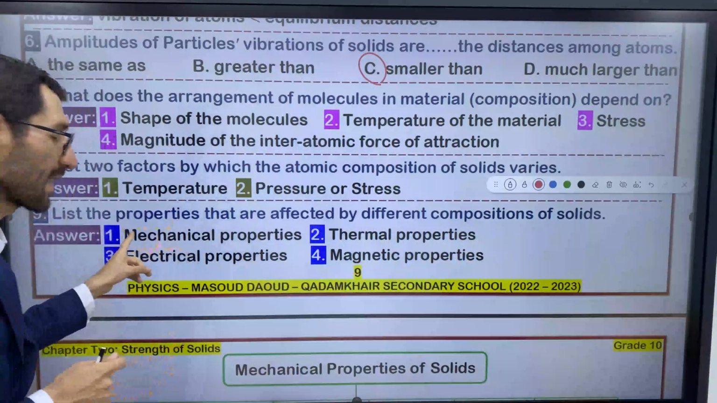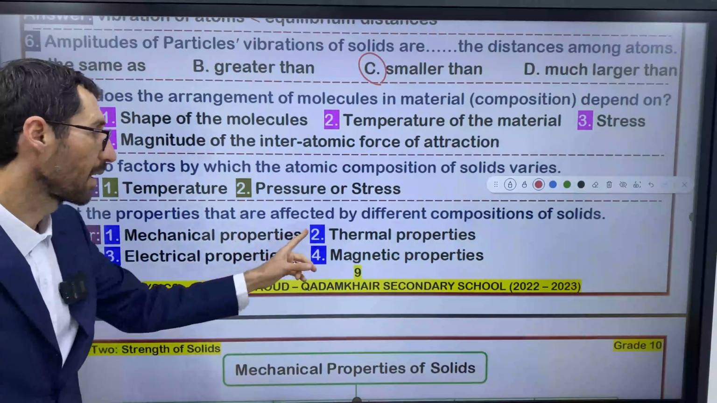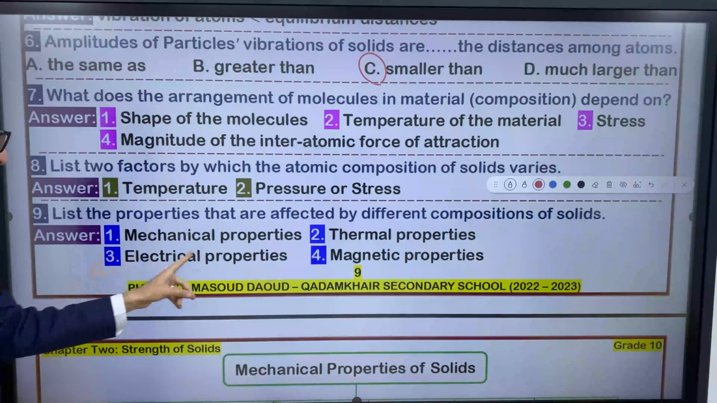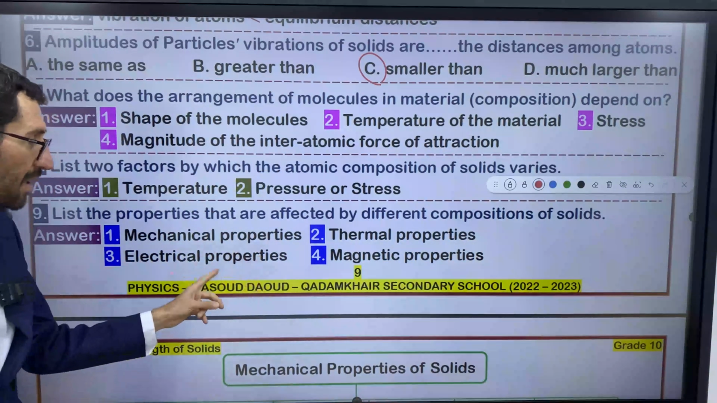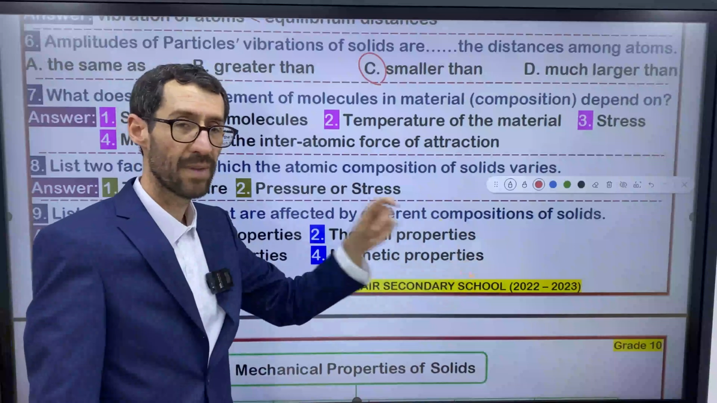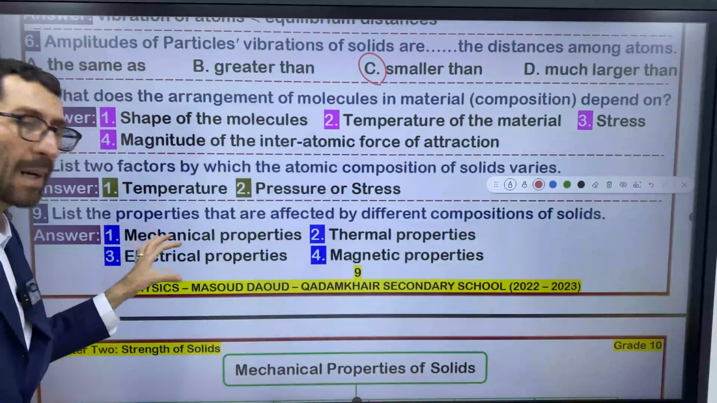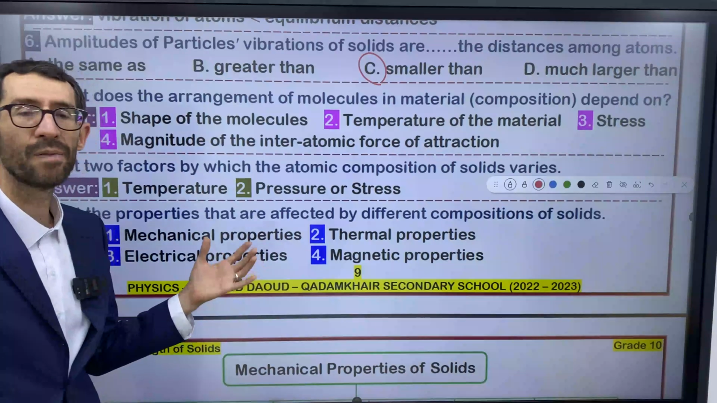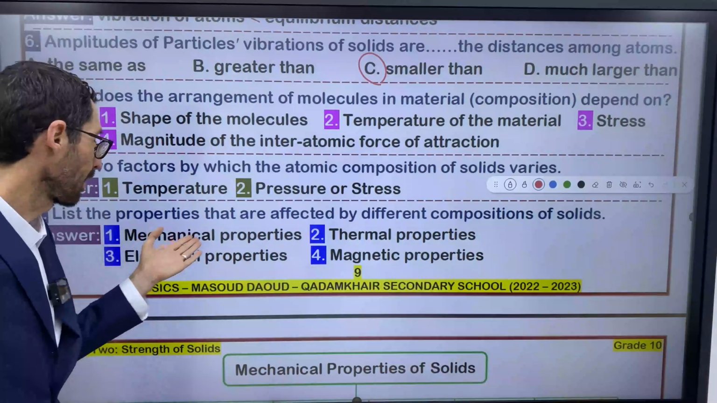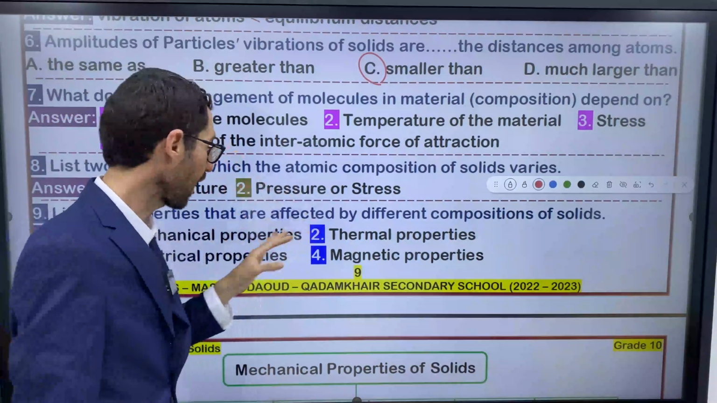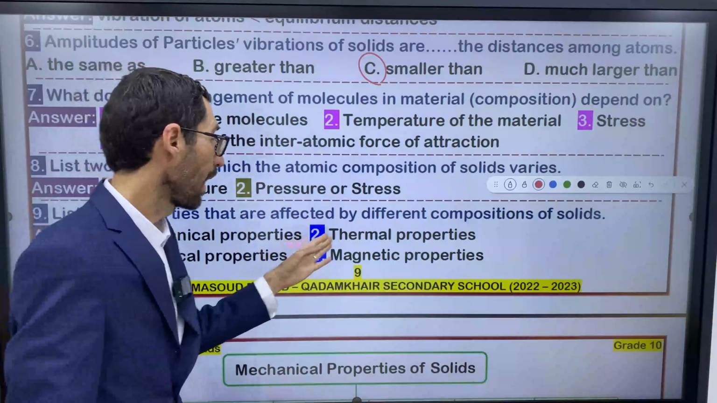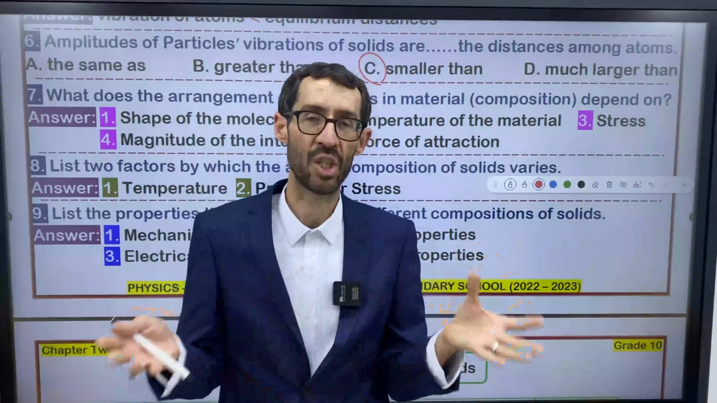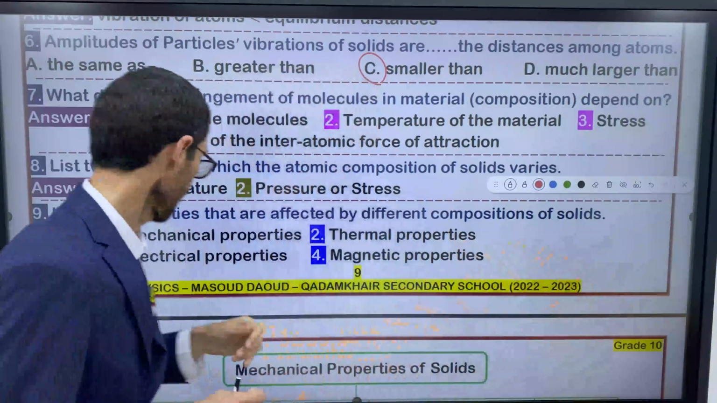Like what? Like, for example, mechanical properties, thermal properties, electrical properties, right? Magnetic properties. Let me give you an example for each quickly. Mechanical properties, like, for example, density, like volume. They are mechanical properties. Thermal properties like thermal expansion.